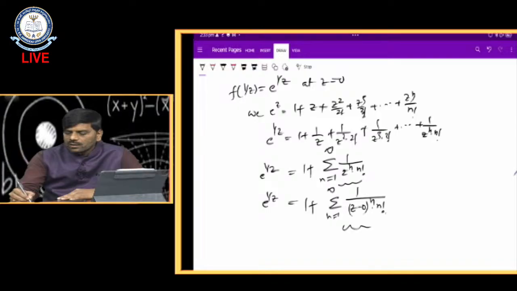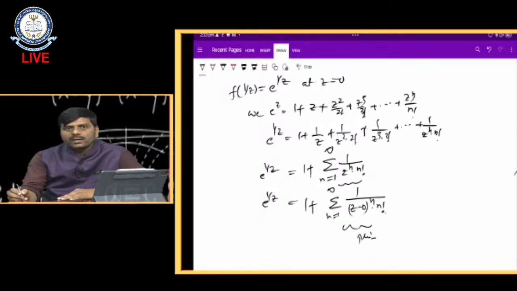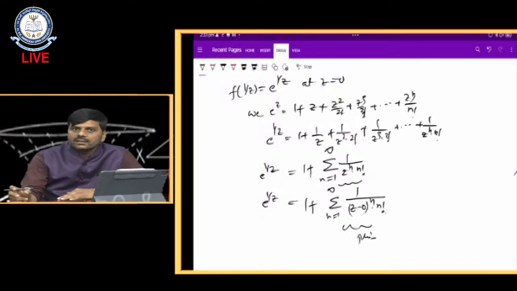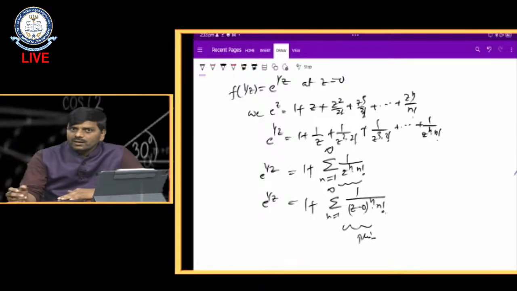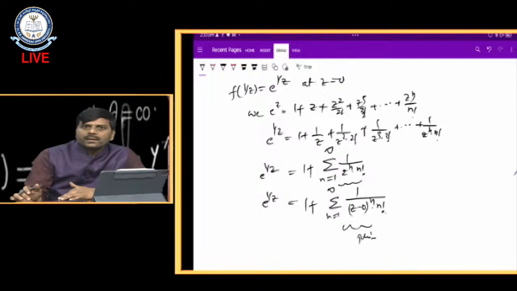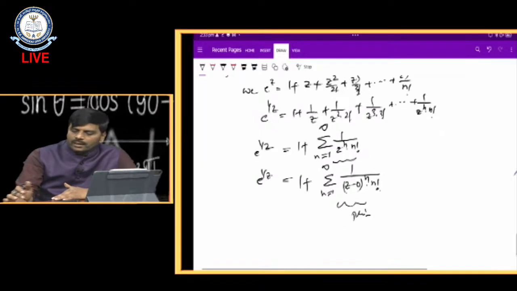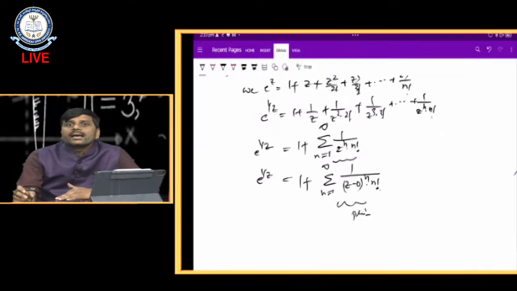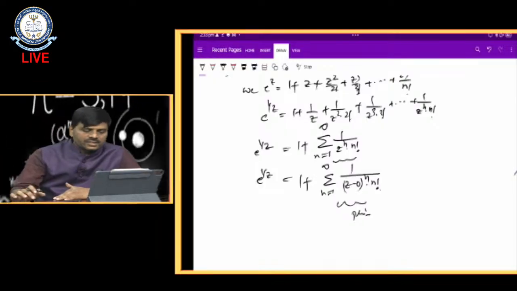This is called the principal part. The principal part has an infinite number of terms, so according to the definition, z equals 0 is an essential singularity.